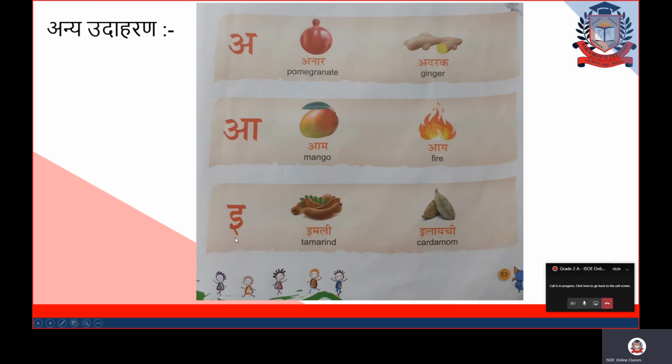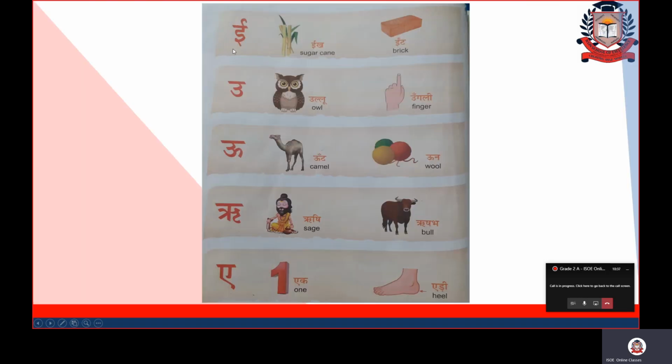Next varan is E. E say imli, tamarind. E say elaichi, cardamom. So these are the examples of choti e. After E comes E. E say eek, sugarcane. E say int, brick. Both eek and int start with the varan badi e.